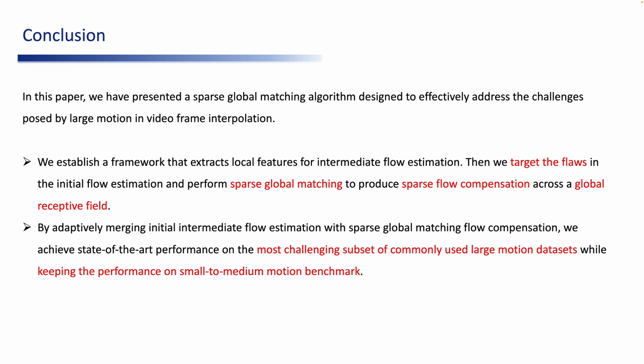By adaptively merging initial intermediate flow estimation with sparse global matching flow compensation, we achieve state-of-the-art performance on the most challenging subset of commonly used large motion datasets while keeping the performance on small to medium motion benchmarks.